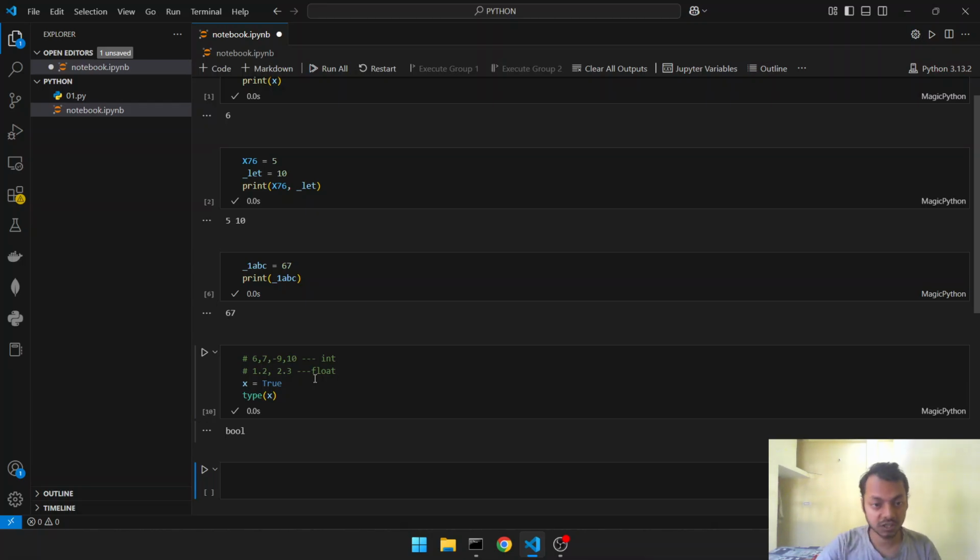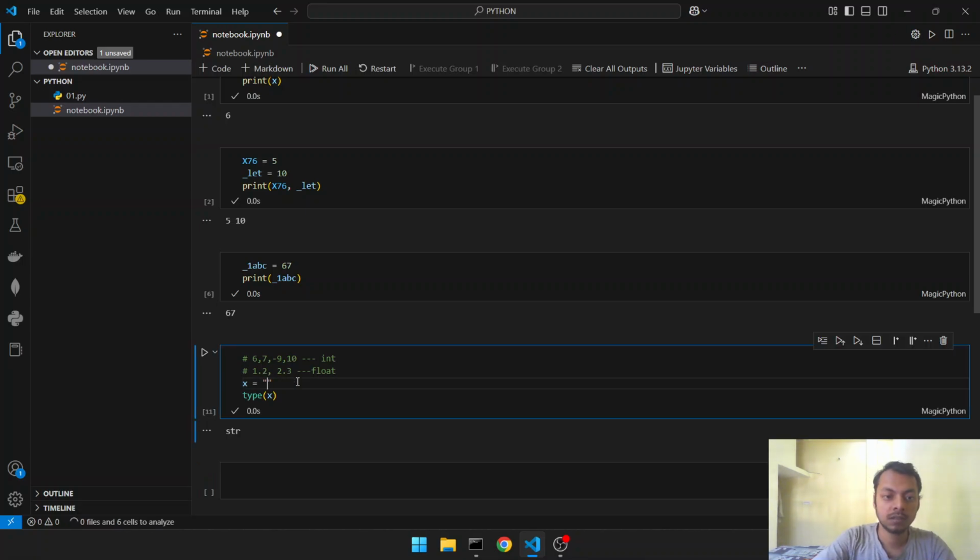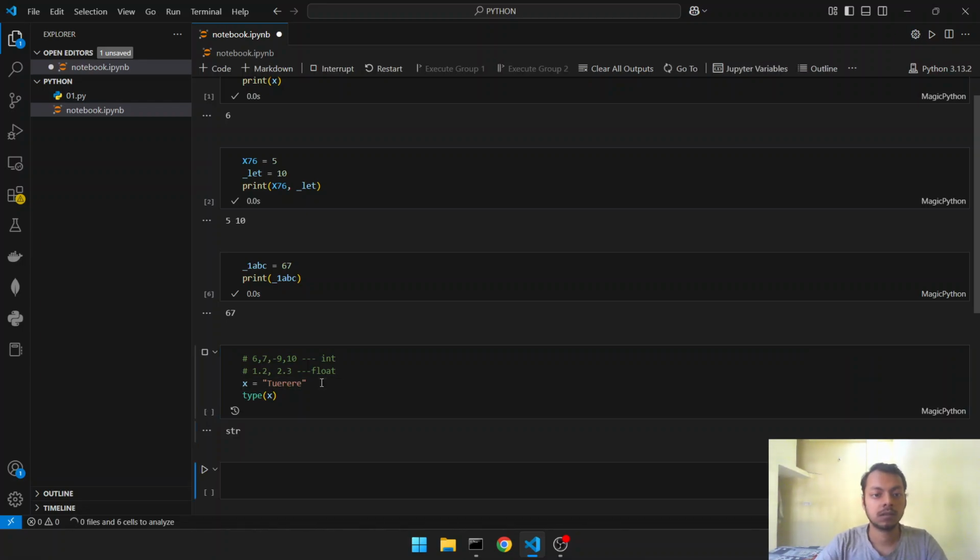Then what we have, string. So string we can represent like this. String is denoted by str. We can also use double quotations for that. It is also a string. I think we can use triple quotation also.